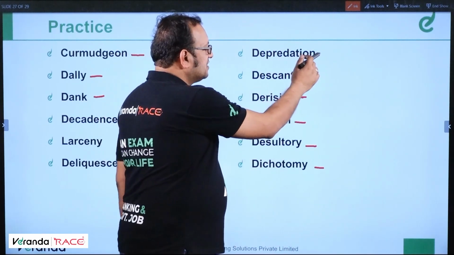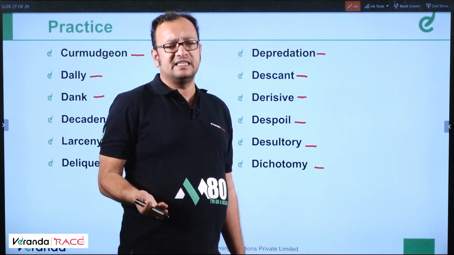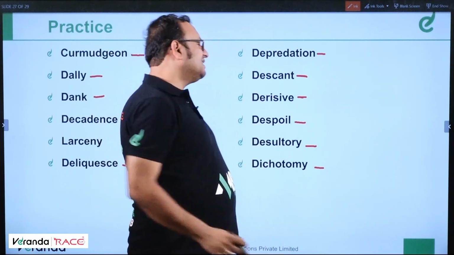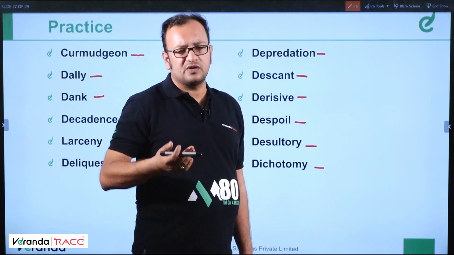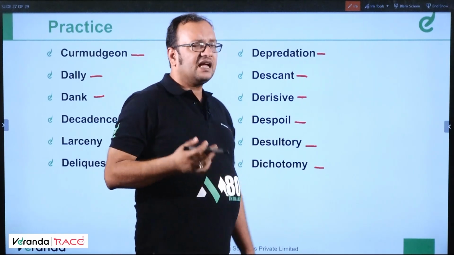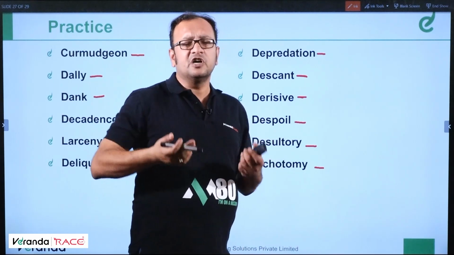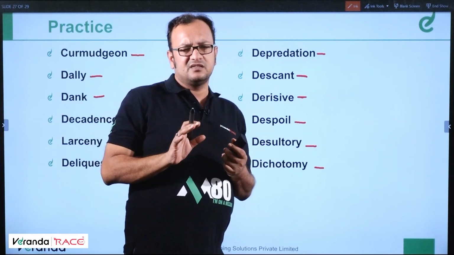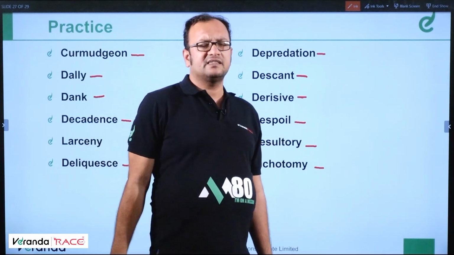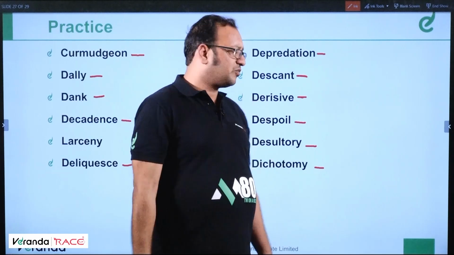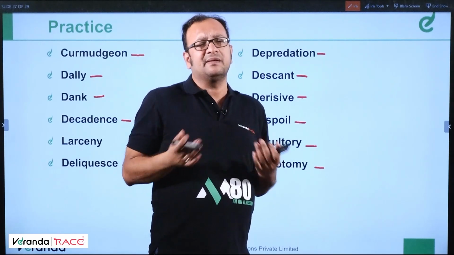Okay, students, moving to this word. Depredation means the act of attacking a place in order to loot it or plunder it. Descant is basically a speech or a discourse. Derisive means something which is very demeaning, very derogatory, which hurts you, very judgmental kind of thing. Despoil is again trying to loot a place in order to remove valuables from a place. Desultory means lacking interest or lacking a purpose, without aim.